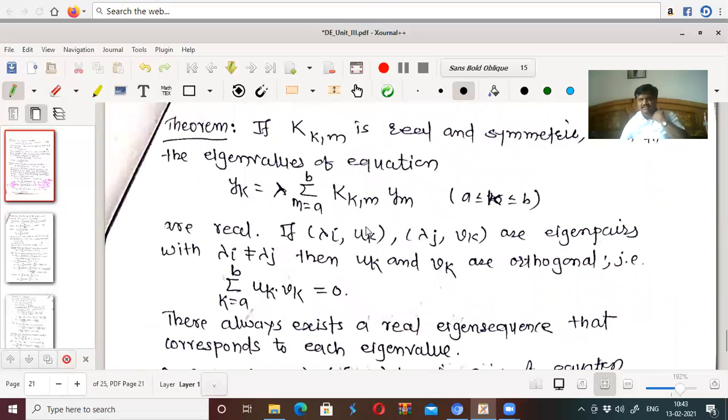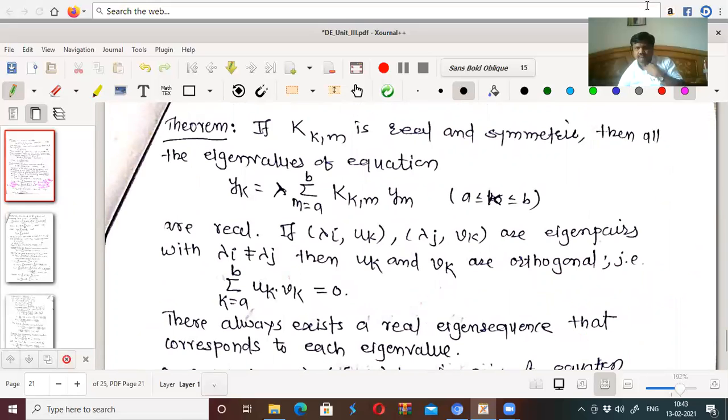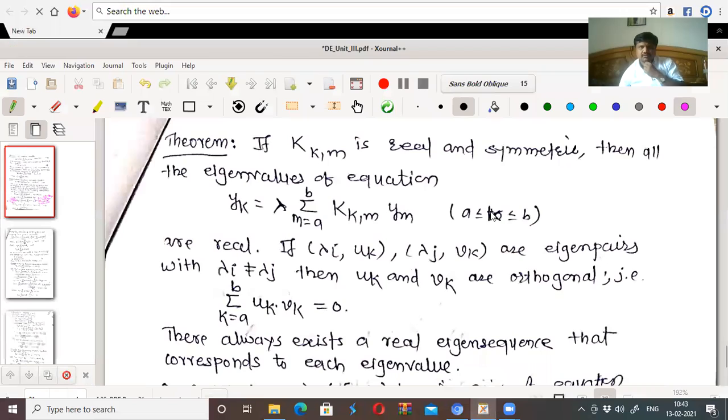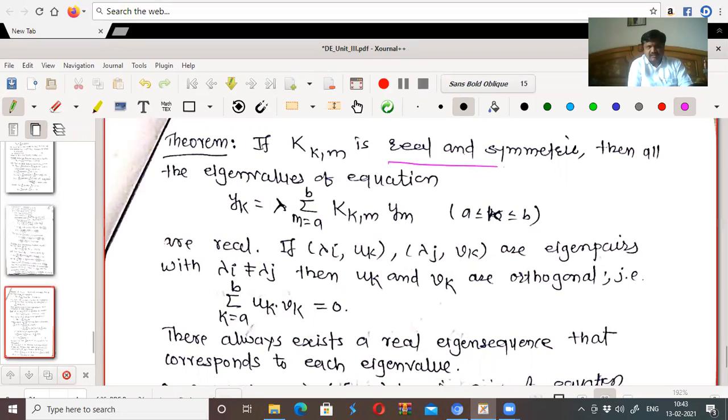Now we have some results on this. Which type of results are we having? If K(k,m) is a real and symmetric kernel, then all the eigenvalues of this equation are real. What is the eigenvalue? This lambda. Such a value is called lambda.